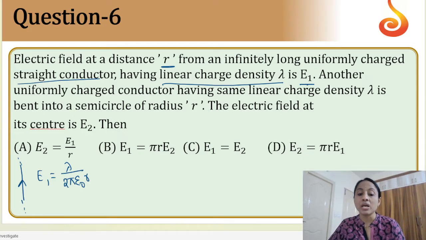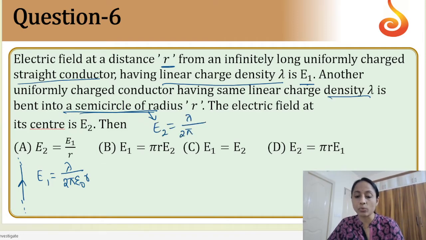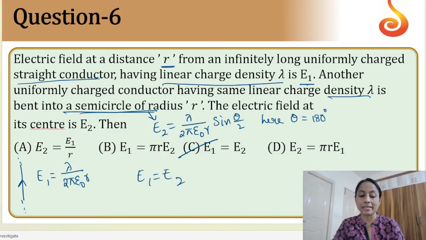Now, the same conductor with the same linear charge density is bent into a semicircle. For a semicircle, the formula is E2 is equal to lambda by 2 pi epsilon naught r sine theta by 2. What is the value of theta? Here theta is 180 degrees, because a semicircle makes an angle of 180 degrees at its center. So the answer is sine 180 by 2, which is sine 90 degrees. So E1 is equal to E2, and the correct answer is option C.